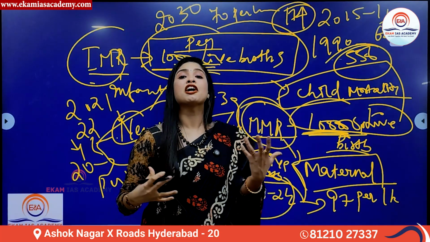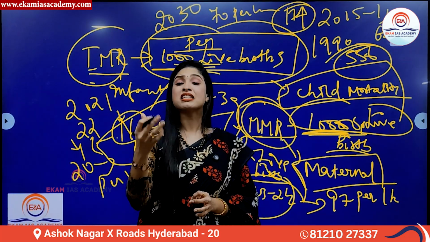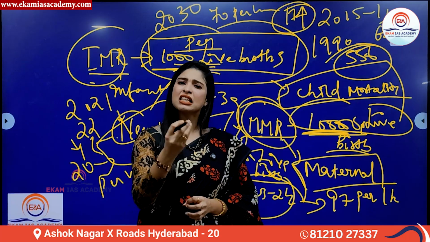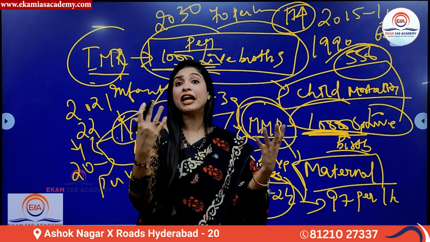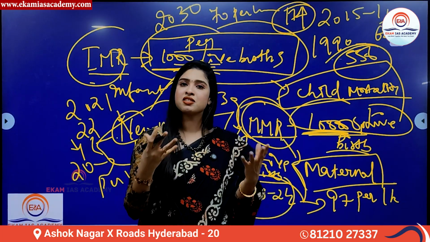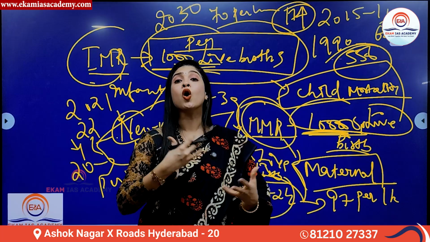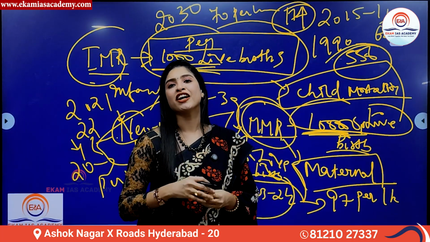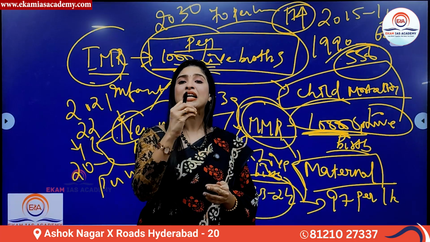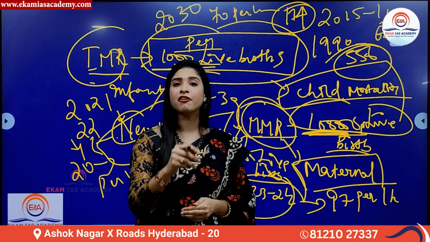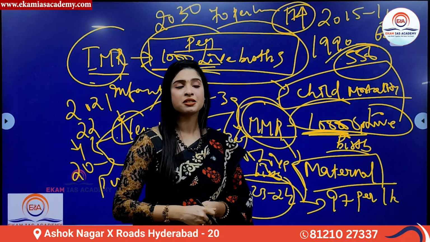So these are the current affairs that you should know with regard to maternal mortality rate, along with the concept as a whole. These points can be used for mains answer writing as well. Even for the interview, if a question is asked based on the MMR, it has been declining, and you can use all these points. It will be quite effective. So apart from telling you the concepts alone, properly interlinking them with current affairs will add a lot of impetus or value to your learning.